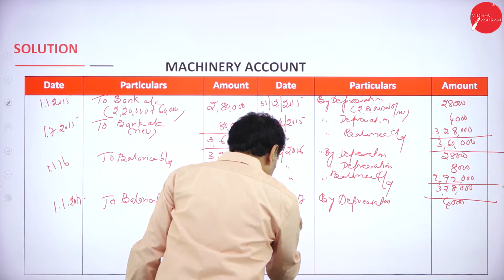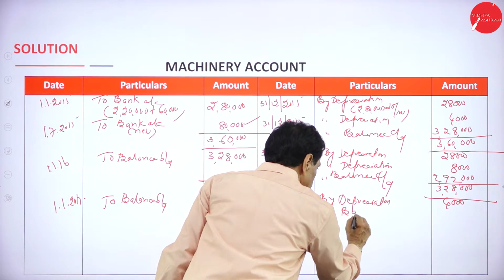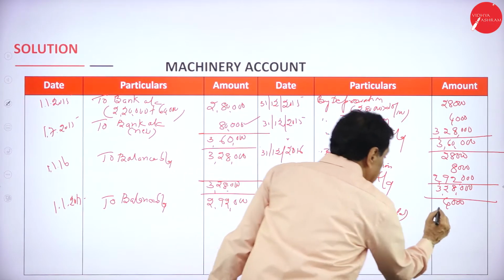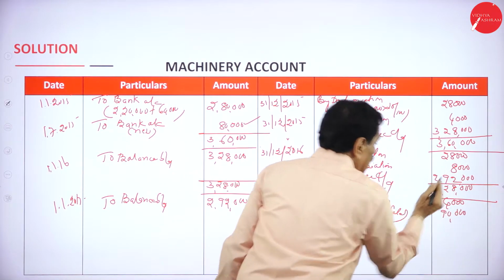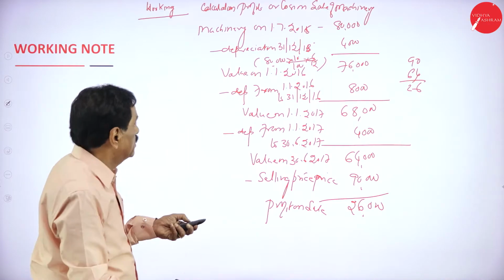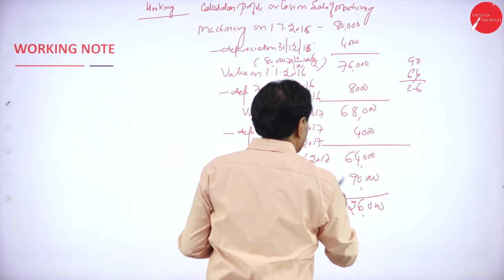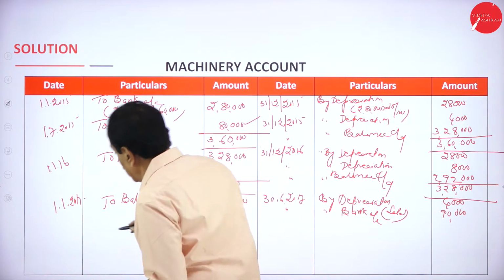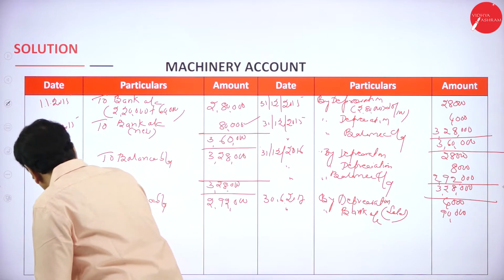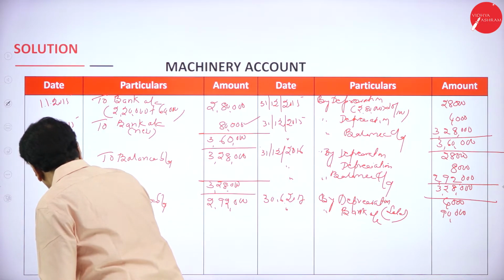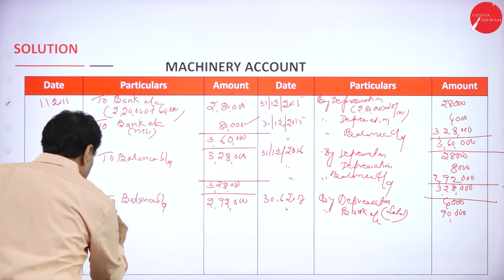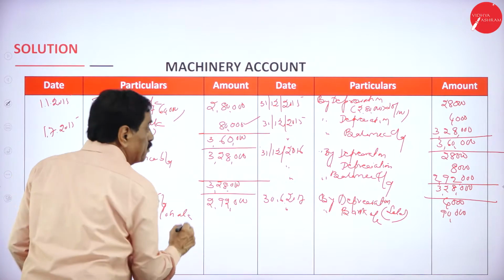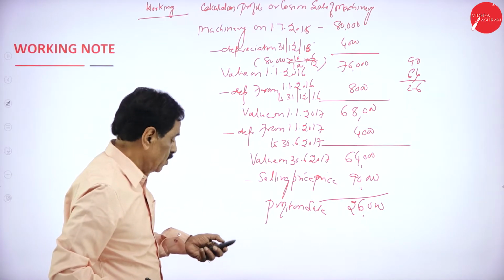It has been sold by bank account. In the bracket, sale 90,000. I will show the working note now. See the working note, 64,000 here. It has been sold for 90,000 at a profit of 26,000. Here you write 30th June 2017, to profit and loss account. How much profit did we earn? 26,000.